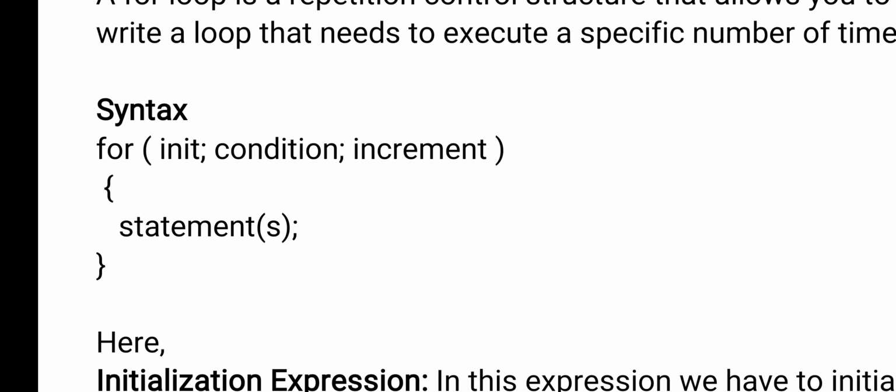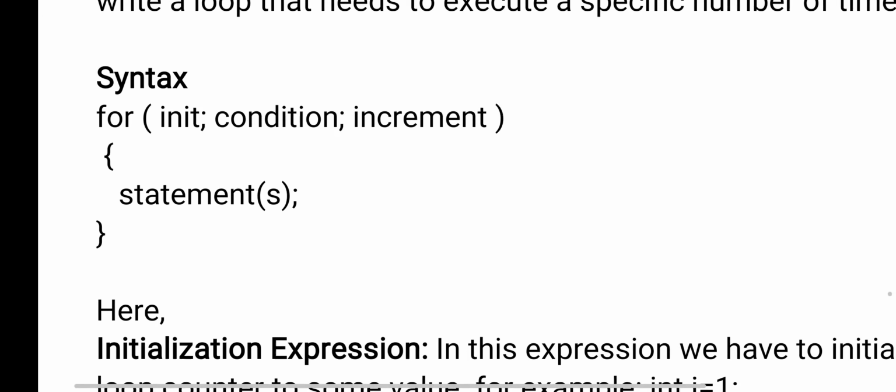Next we'll check the condition. If the condition is true, again the statements will be executed. After executing the statements, it will again be incremented by 1 or whatever value you give. Again we'll check the condition, again we'll execute the statements inside the for loop. So this procedure will continue as long as the given condition is true. When the condition is false, the loop will be terminated.